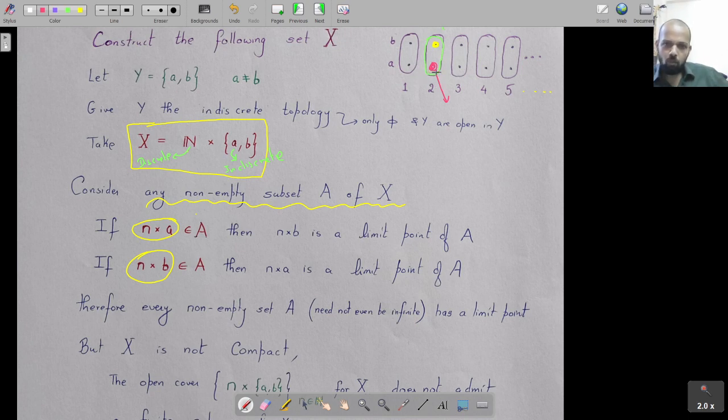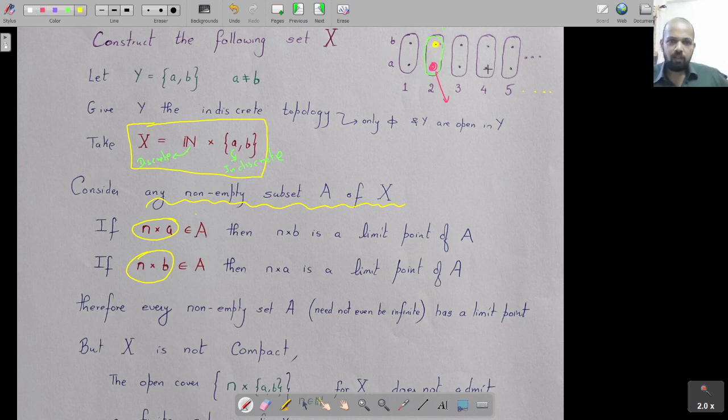So the moment this point is in A, the other point becomes a limit point, because every neighborhood of the red point must contain the yellow point. There is no option for a neighborhood to contain the red point but not the yellow point, because if a neighborhood contains the red point, it has to have this basis element, and that basis element has the yellow point. So with that you can see that the moment the yellow point is in A, the red point becomes a limit point.